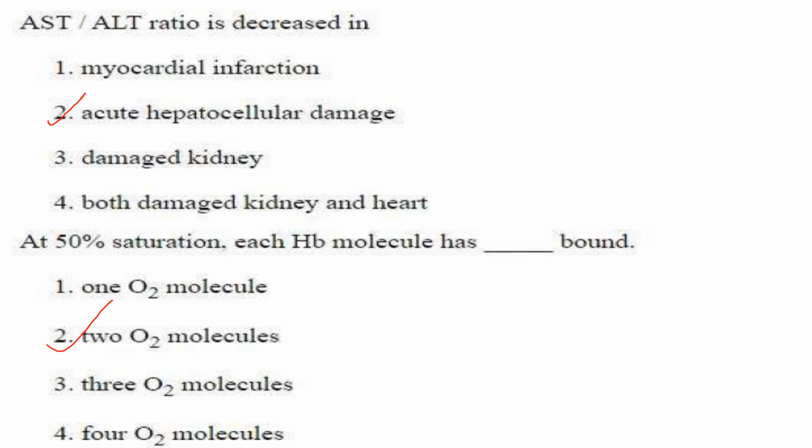Now at 50% saturation, half of the sites are bound by oxygen. That is out of 4, 2 are bound by oxygen. So at 50% saturation, each Hb molecule has two oxygen molecules bound. Answer is option 2.